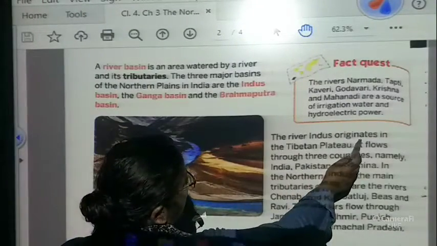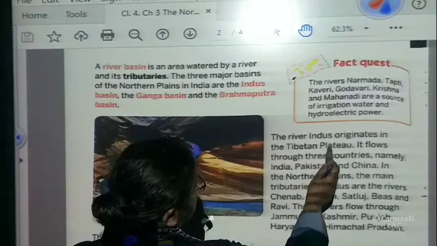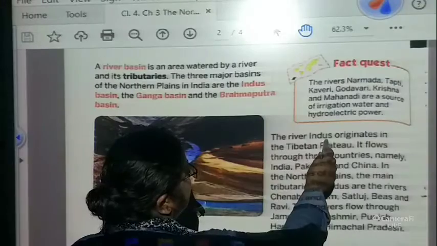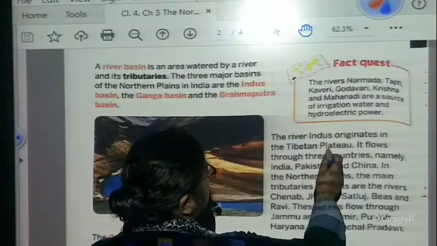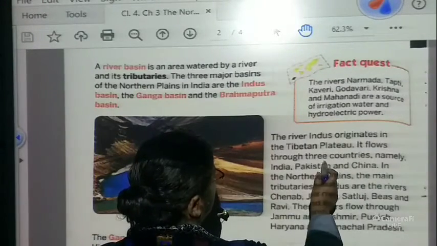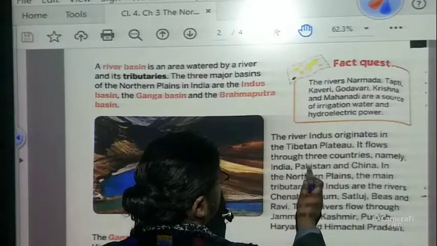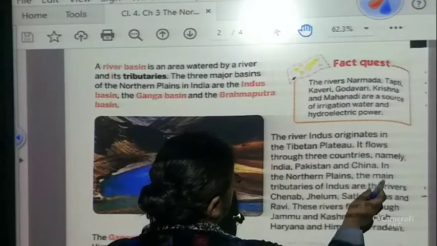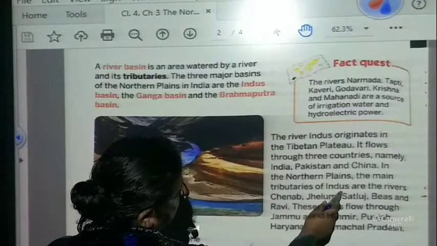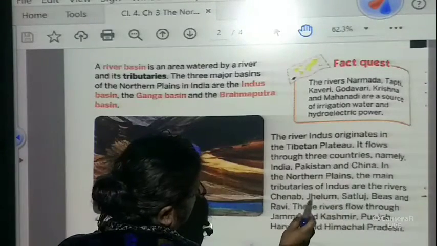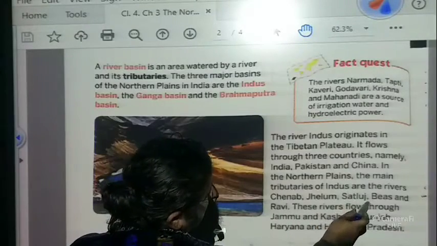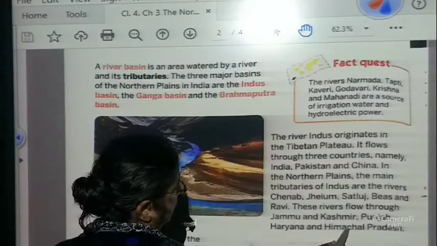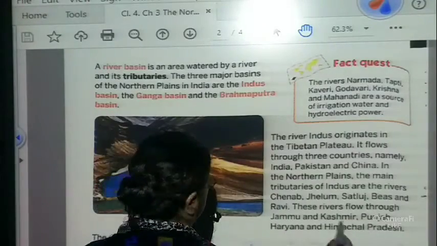The river Indus originates in the Tibetan plateau. Again, you have to underline over here. It flows through three countries, namely India, Pakistan and China. In the northern plains, the main tributaries of Indus are the rivers Chenab, Jhelum, Satluj, Beas and Ravi. These rivers flow through Jammu and Kashmir, Punjab, Haryana and Himachal Pradesh.